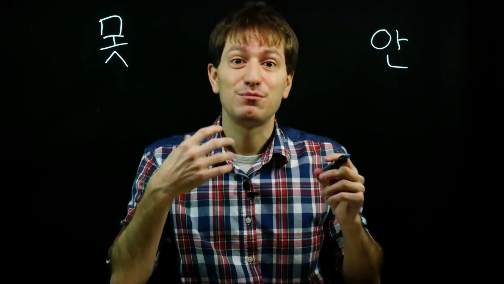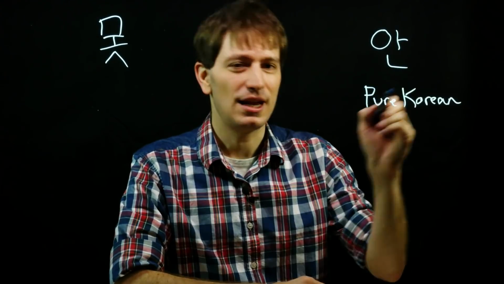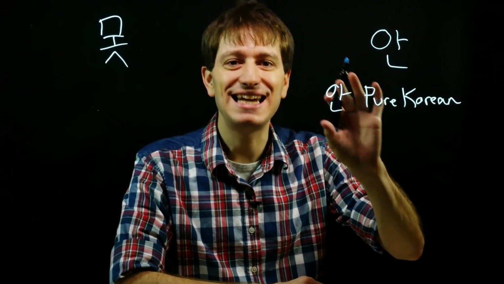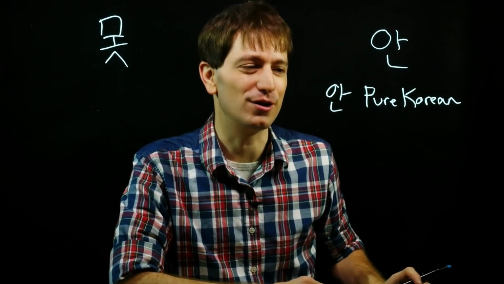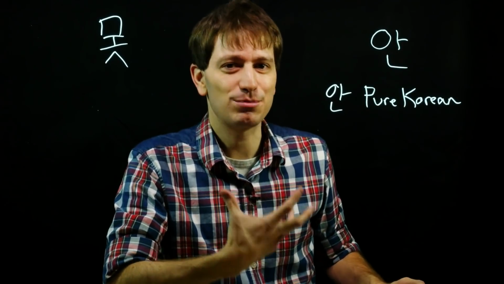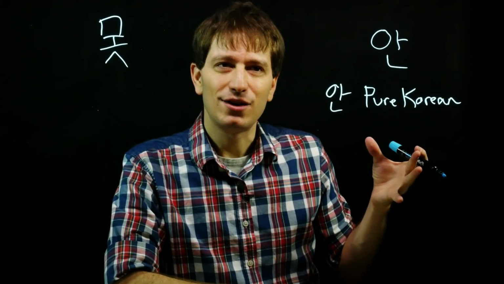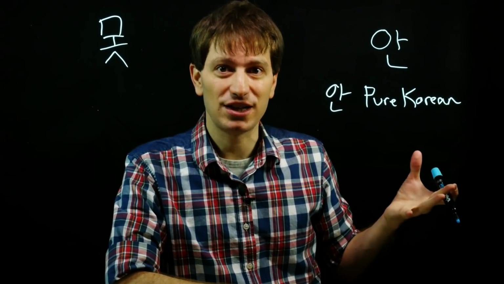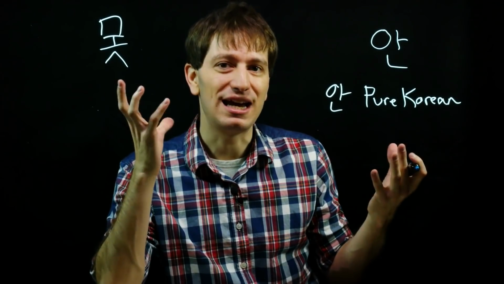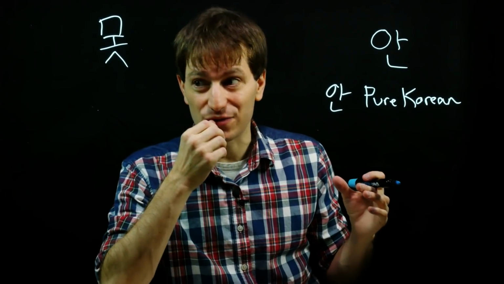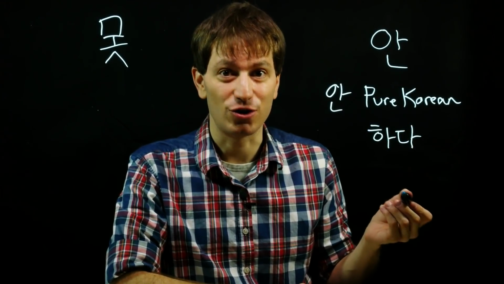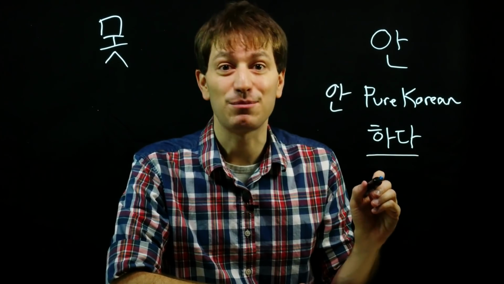You can take a pure Korean verb and attach 안 directly in front of it, and now you have a negative version of that pure Korean verb. So what is a pure Korean verb? Well, for a really quick explanation, in Korean, over 60% of the vocabulary actually originally comes from China, and those are called Sino-Korean verbs. Now, Sino-Korean verbs will end with 하다, but that's not to say every verb ending in 하다 is Sino-Korean. And in fact, 하다 by itself is a pure Korean verb.